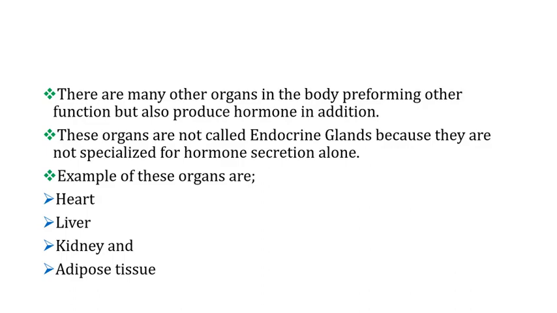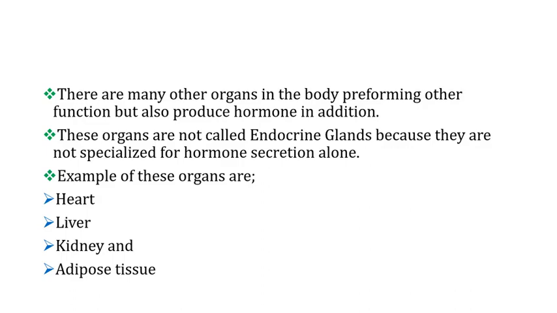These organs, to insist, are not called endocrine glands because they are not specialized for hormone production only. The endocrine organs are specialized to produce hormones only, not performing any other function. Examples of these organs are the heart. We have the liver. Of course, the liver performs many other functions, but in addition, it produces thrombopoietin hormone. This hormone is responsible for production of platelets. We have the kidney producing erythropoietin hormone, very important in stimulating the bone marrow to produce RBC.